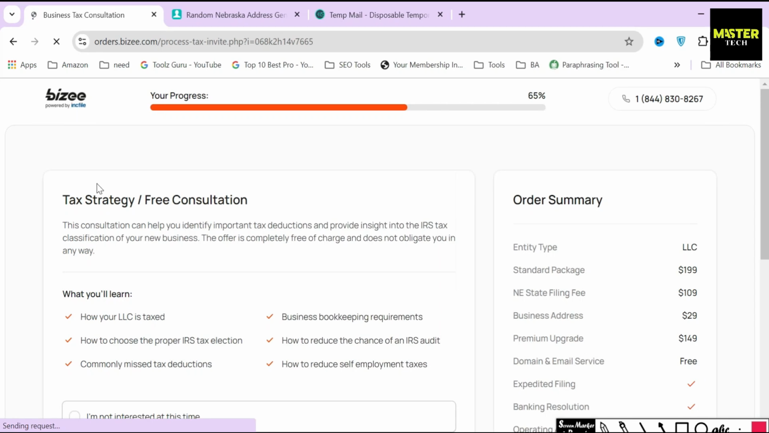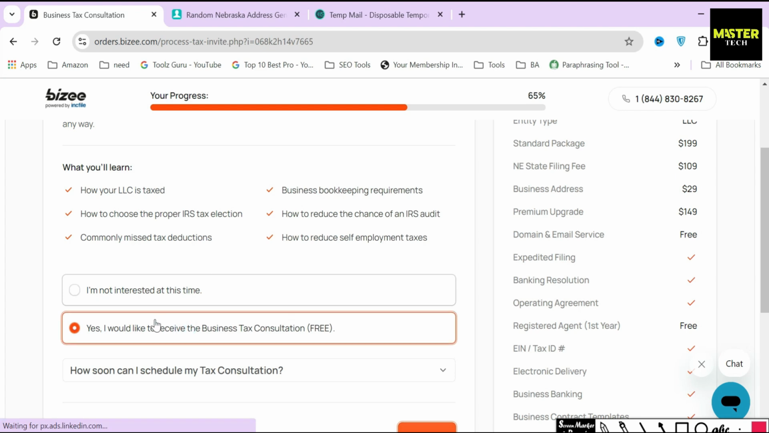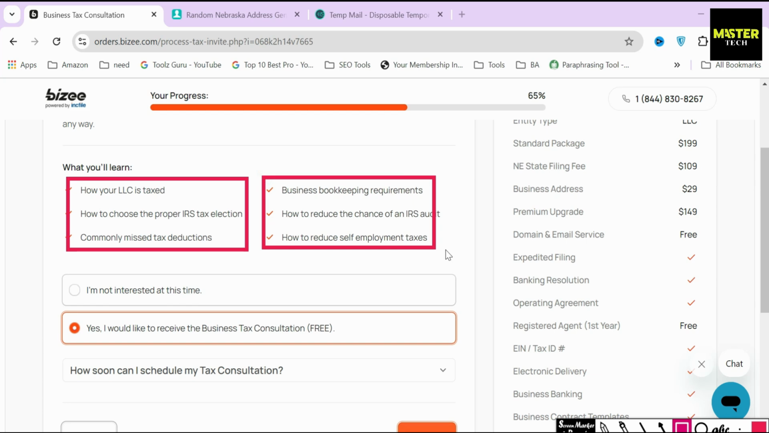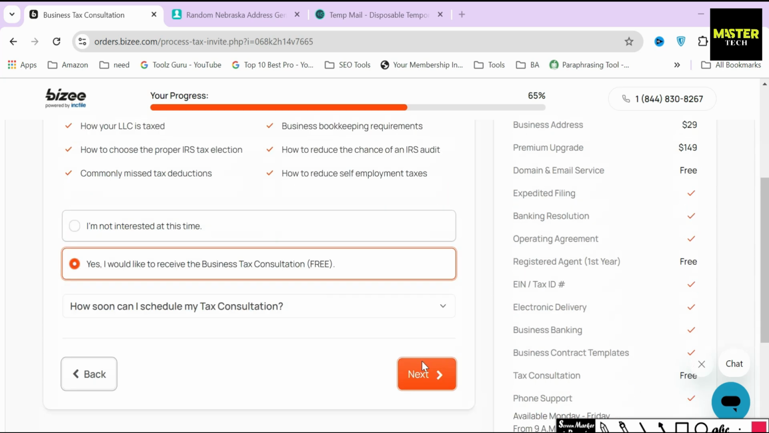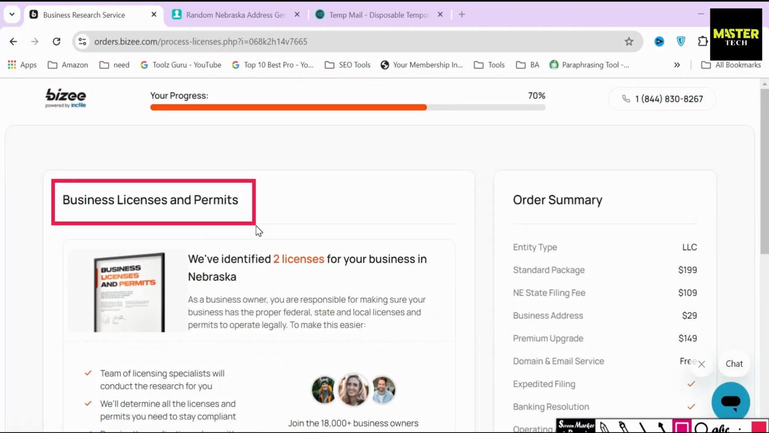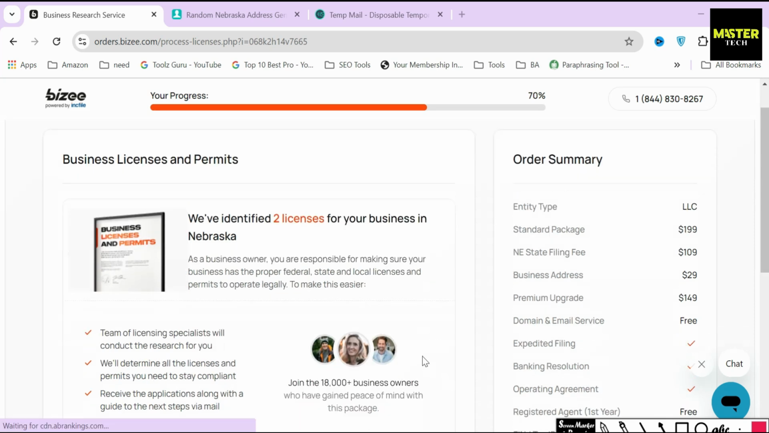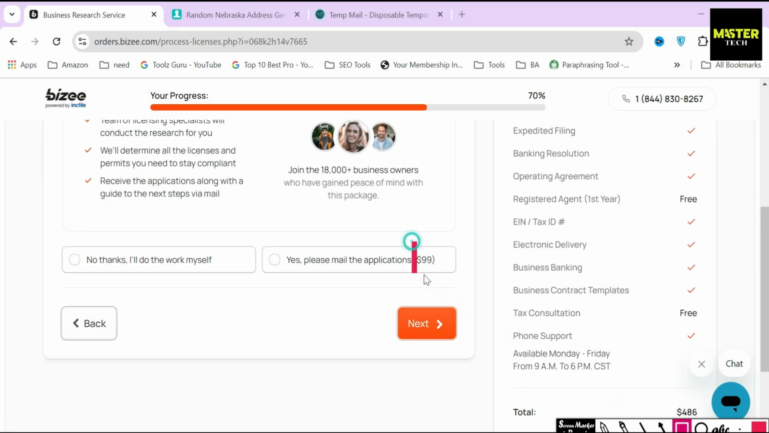next step. Next, Busy will ask you whether you want to get a free tax strategy or consultation call with them. Always select the Yes option because it will help make this clear how to run and operate an LLC and how to file taxes and lots of other things. After that, depending on the type or industry your LLC is about, Busy will automatically find out if you need any other business licenses and permits or not. In order to operate an LLC that is in the real estate industry in the USA, Busy automatically suggested and figured out 2 licenses that I would require in order to operate an LLC. The cost of these 2 licenses is $99.